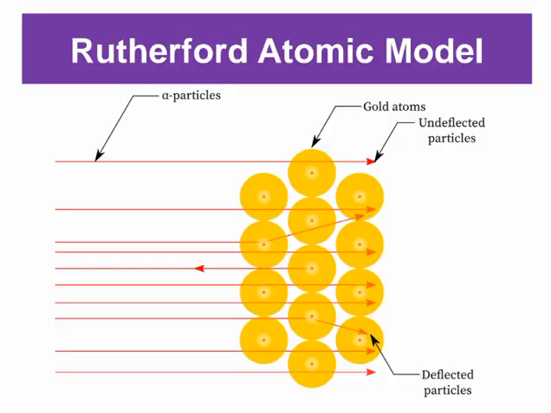Limitations of the Rutherford atomic model. Although the Rutherford atomic model was based on experimental observation, it failed to explain certain things. First, Rutherford proposed that electrons revolve around the nucleus in fixed paths called orbits. According to Maxwell, accelerated charged particles emit electromagnetic radiation, and hence an electron revolving around the nucleus should emit electromagnetic radiation.